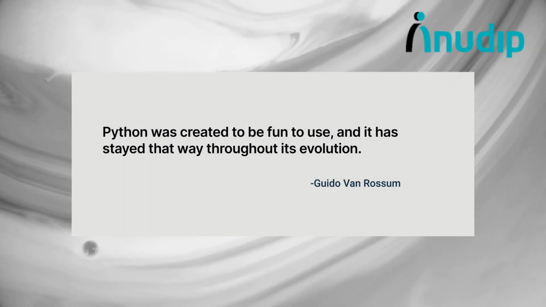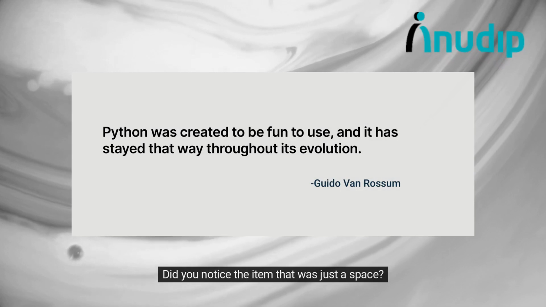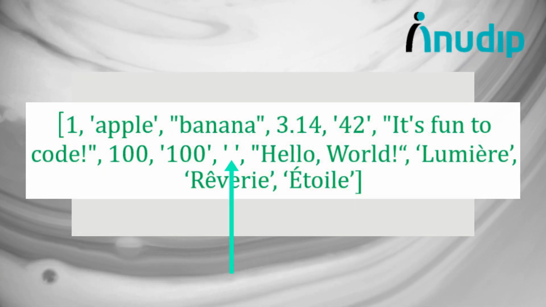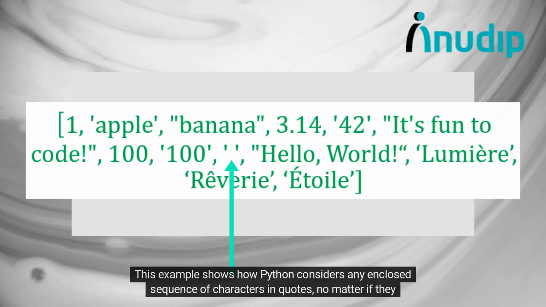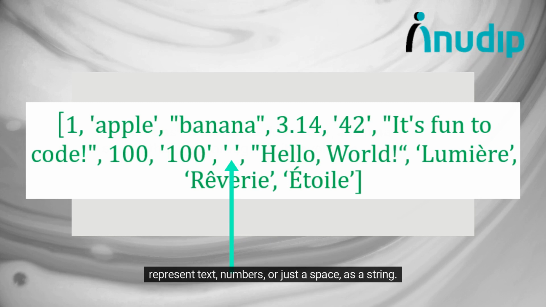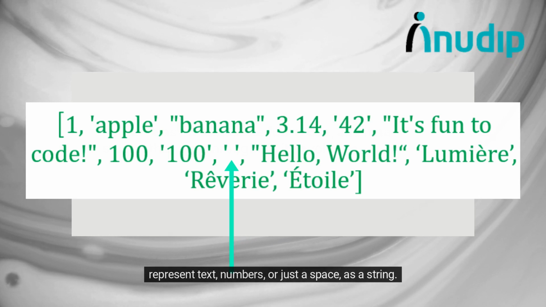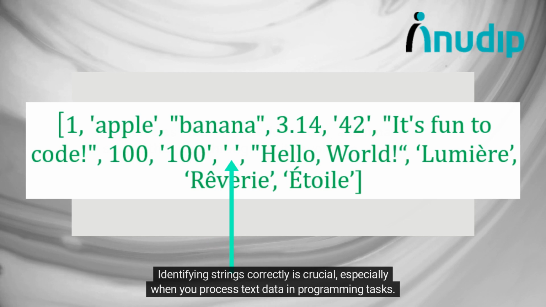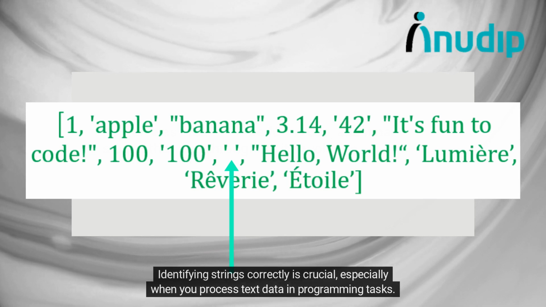Excellent work! Did you notice the item that was just a space? Yes, spaces count as characters in strings when they're inside quotes. This example shows how Python considers any enclosed sequence of characters in quotes, no matter if they represent text, numbers, or just a space, as a string. Identifying strings correctly is crucial, especially when you process text data in programming tasks.